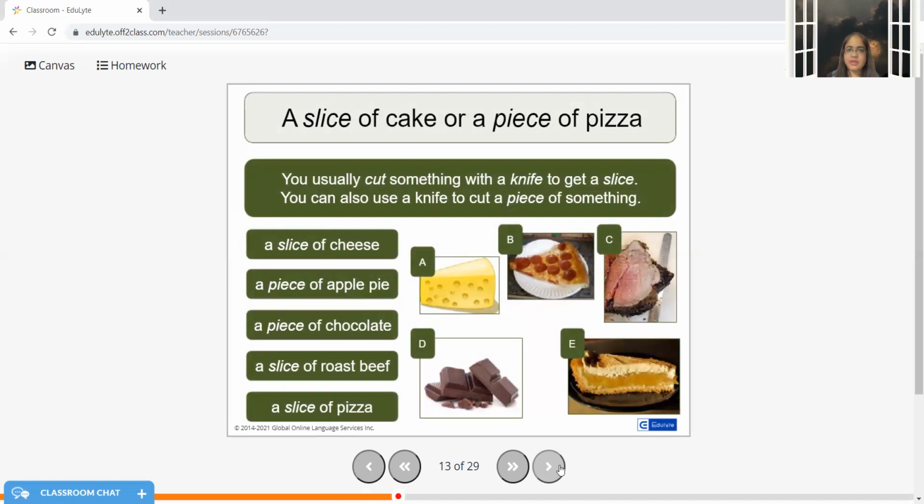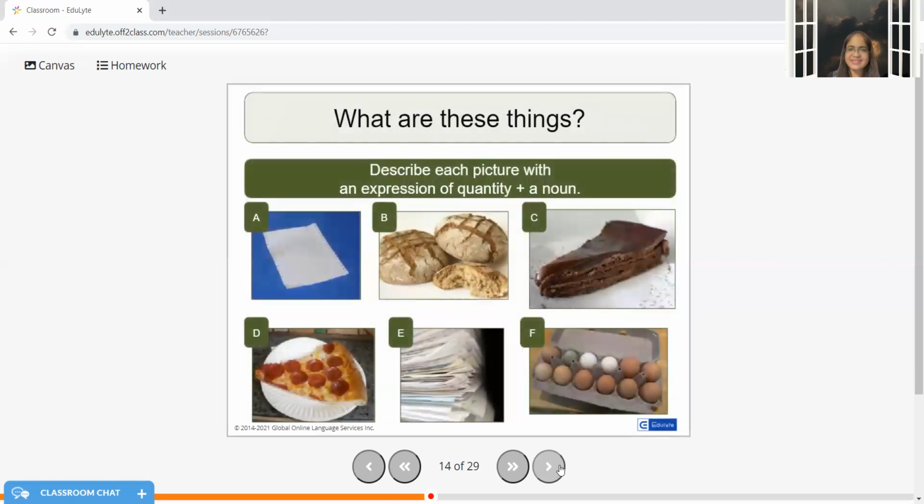So a slice of cake or a piece of pizza is also correct when we have to ask for that particular commodity. So we usually cut something with a knife to get a slice. Important, please make a note of it. And we can also use a knife to cut a piece of something, like a slice of cheese, a piece of pie, a piece of chocolate, a slice of roast beef, and a slice of pizza. I hope now you are able to relate it well.